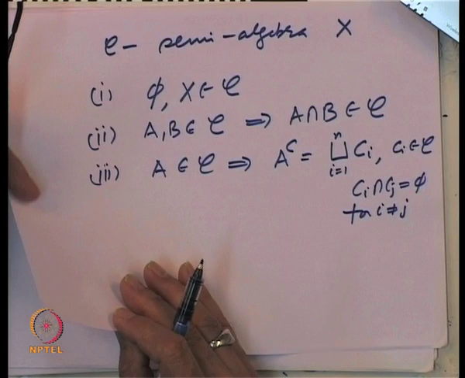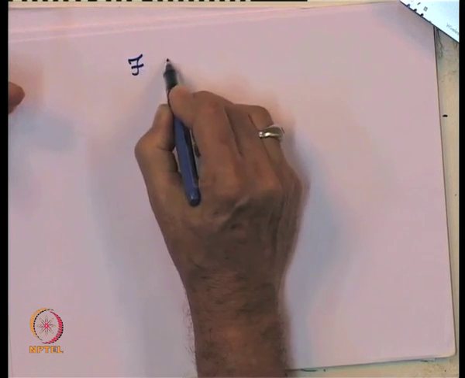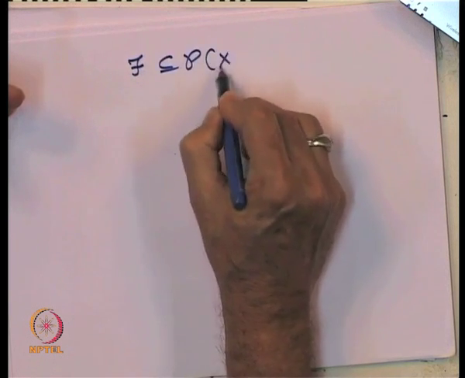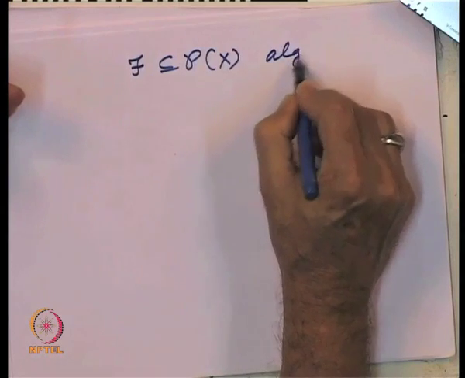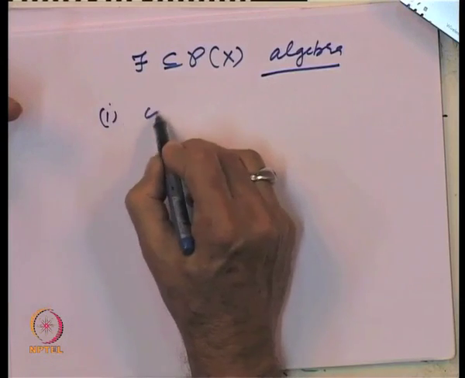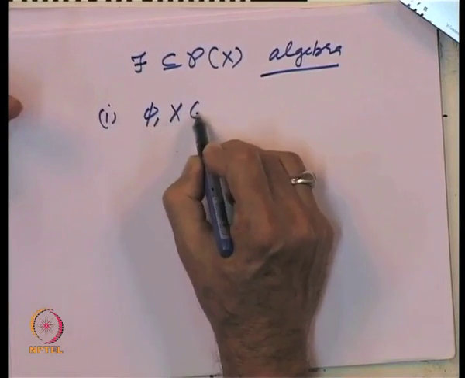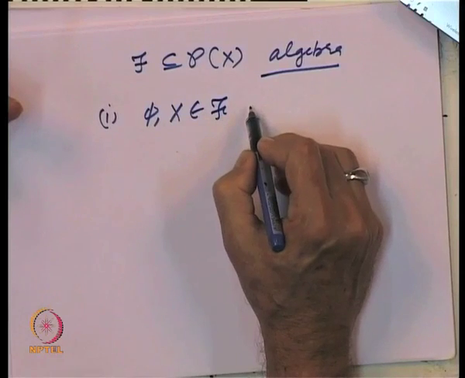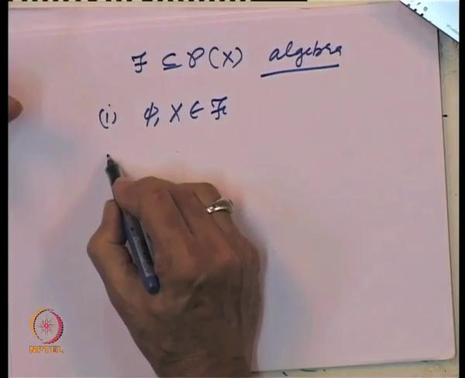Then we looked at what we called the algebra of subsets of a set X. A class F of subsets of a set X is called an algebra if it had the following properties: empty set and the whole space belong to F, as in the case of semi-algebra.